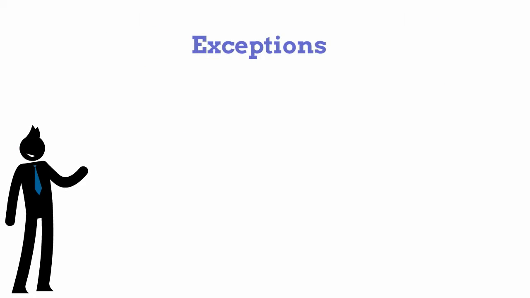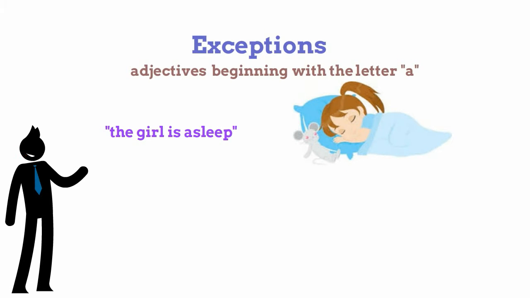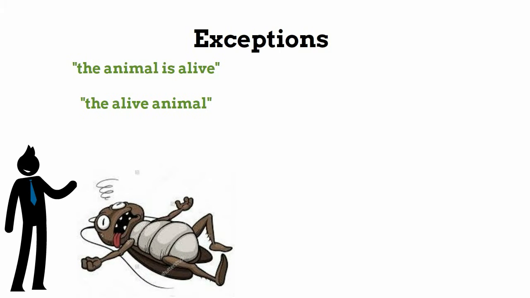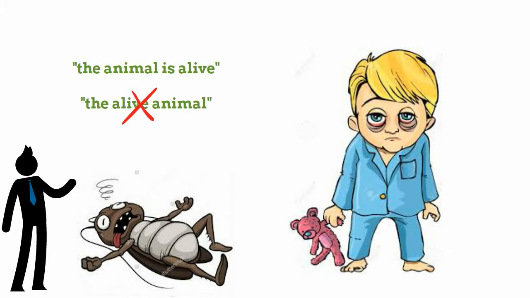Many adjectives beginning with the letter A cannot be used attributively. So, for instance, we can say the girl is asleep but not the asleep girl, or the animal is alive but not the alive animal. Similarly, we can say that the child is ill, but to refer to an ill child may raise some eyebrows, although a sick child is acceptable English.